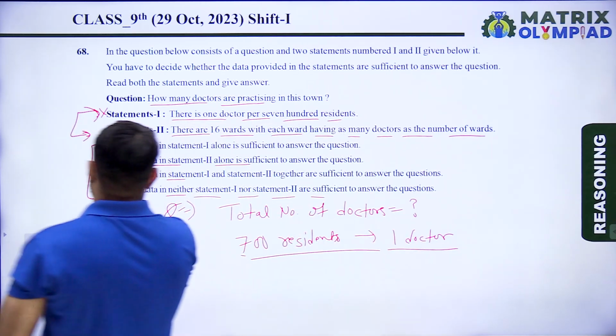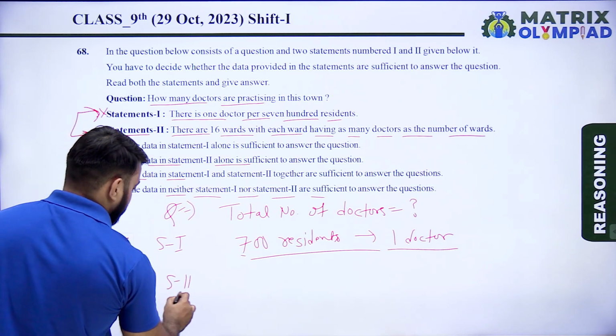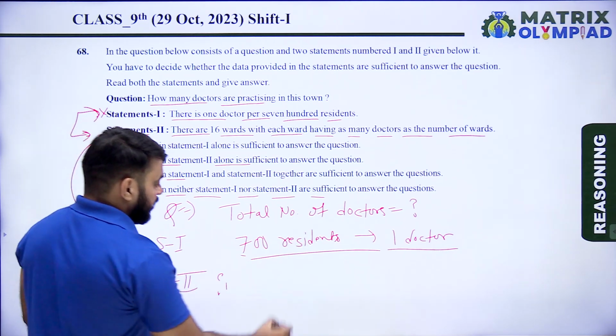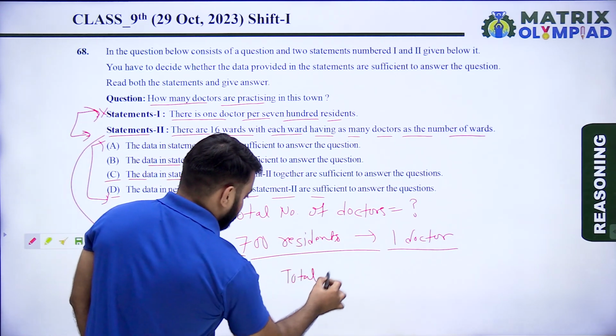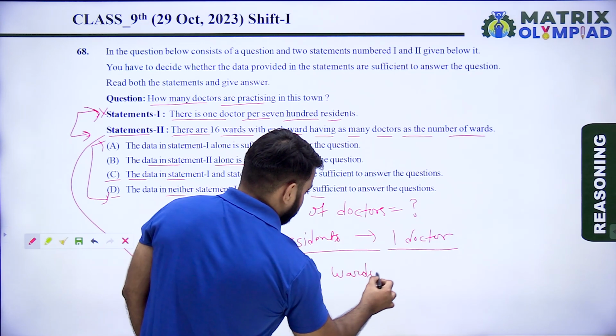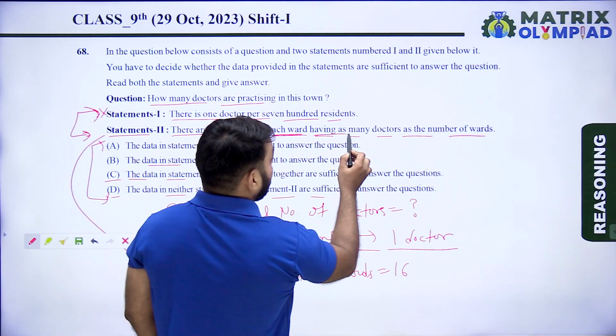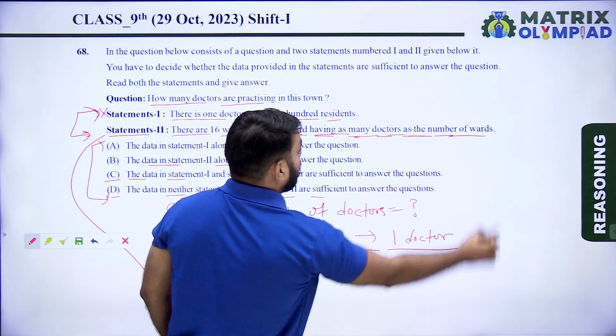Now according to statement second, there are 16 wards. So total wards is equal to 16, with each ward having as many doctors as the number of wards.